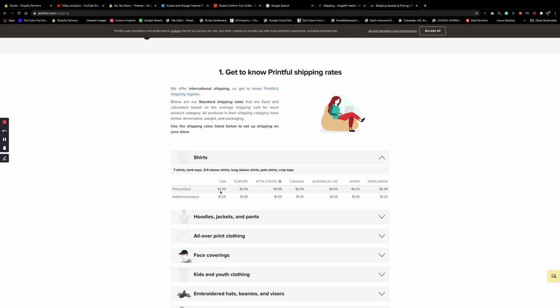I would strongly advise you to buy your first product so that you can see the quality and measure how the product is going to look. Just one. If you're selling 20 shirts, you don't have to buy all 20. I'm not saying that. Just buy one of them for $3.99, and you can see the quality and how it's going to look. And then afterwards, that's when Printful will charge you $125 because they have already burned the plate of the shirt, right? And then they'll just repeat.